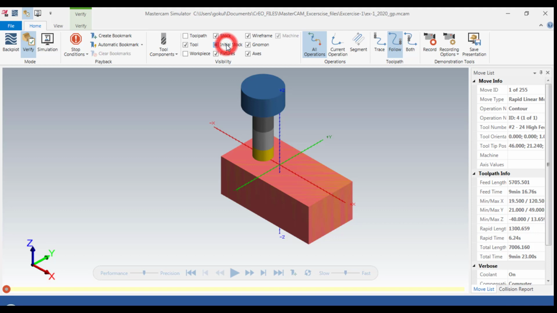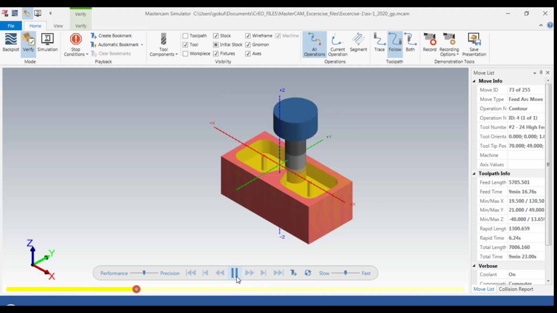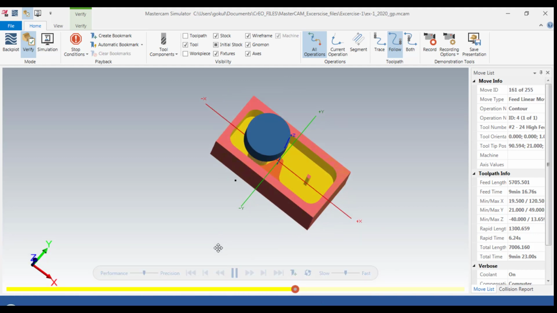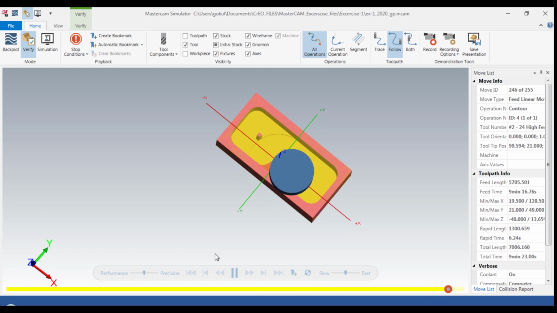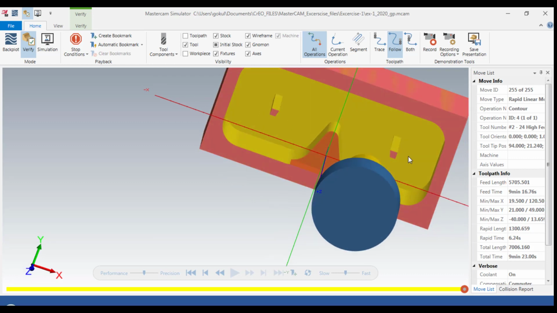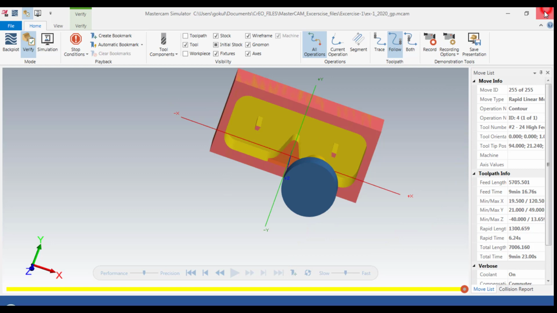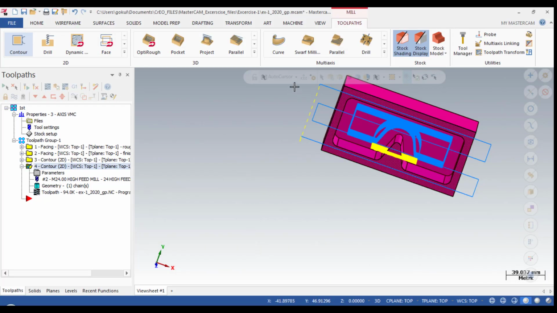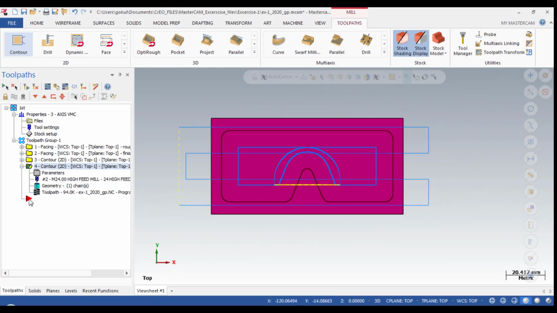Okay, this is the initial stock. Let's see this. See, there is a rib on both sides.